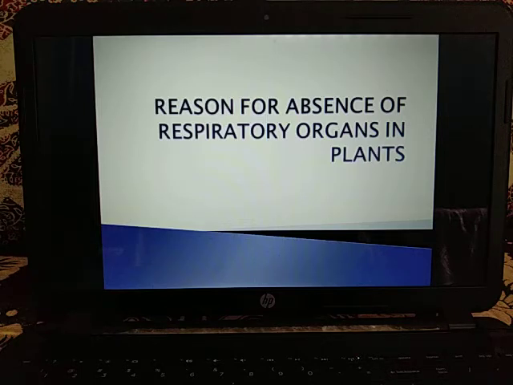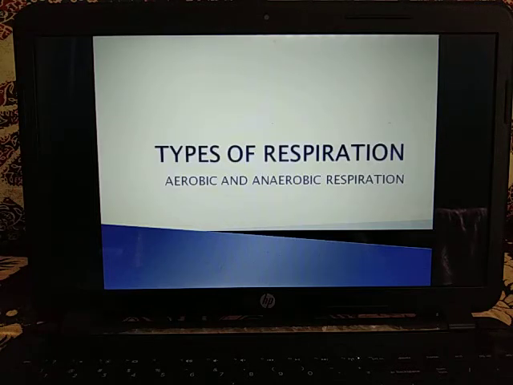Thus most cells of the plant have at least one part of their surface in contact with the air. That's why plants do not have respiratory organs. Now, let's see what the various types of respiration are. Respiration is of two types: aerobic respiration and anaerobic respiration.